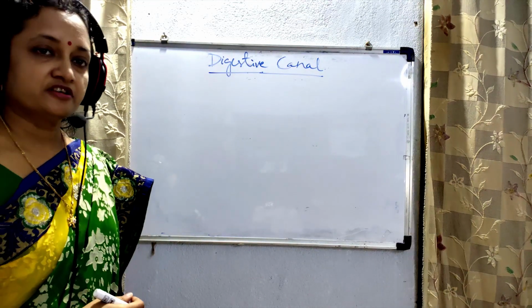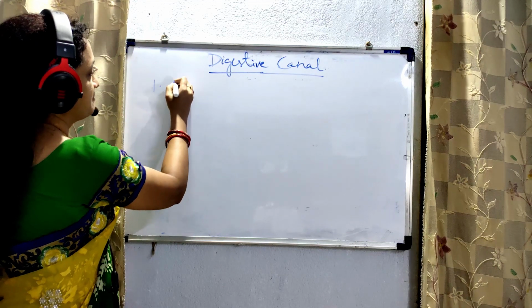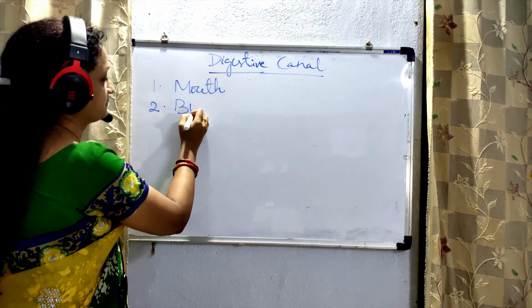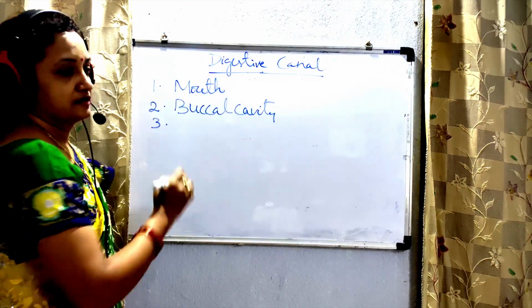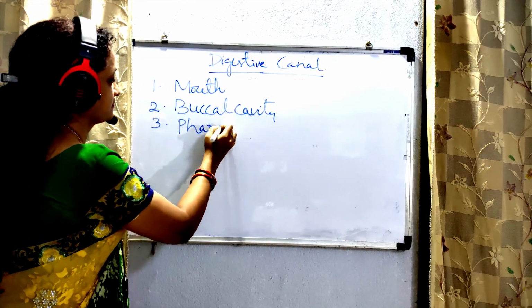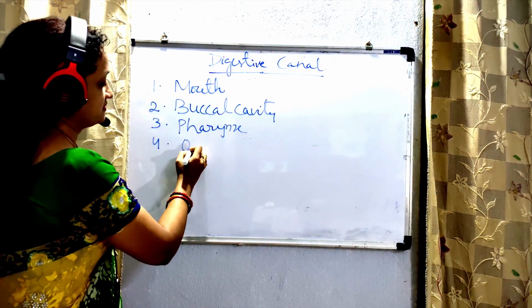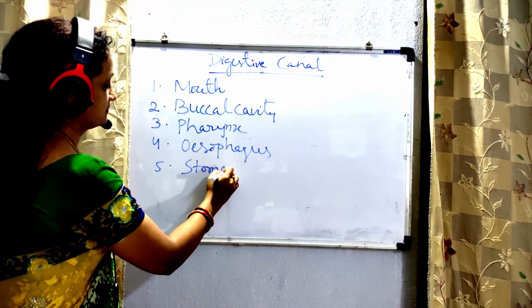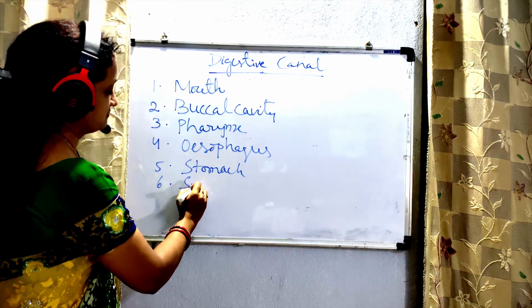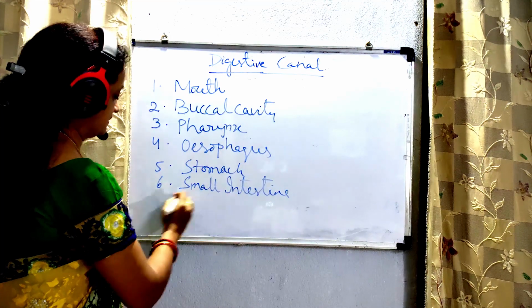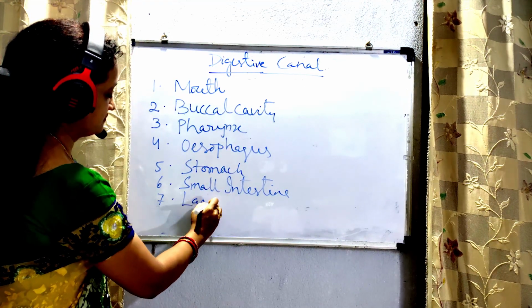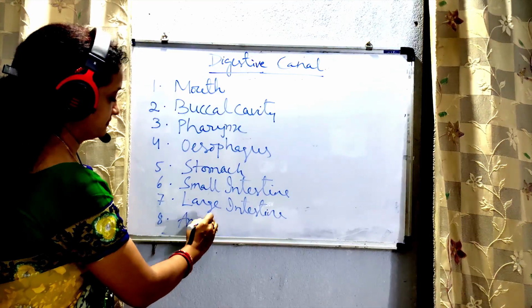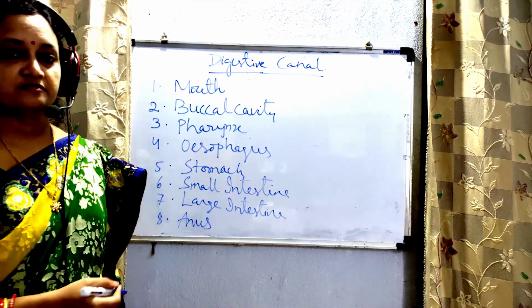Digestive canal can be studied as the first part is the mouth, second part is the buccal cavity, third part is the pharynx, fourth part is the esophagus, fifth part is the stomach, sixth part is the small intestine, seventh part is large intestine, last part is the anus. We will discuss about each of the part in detail.